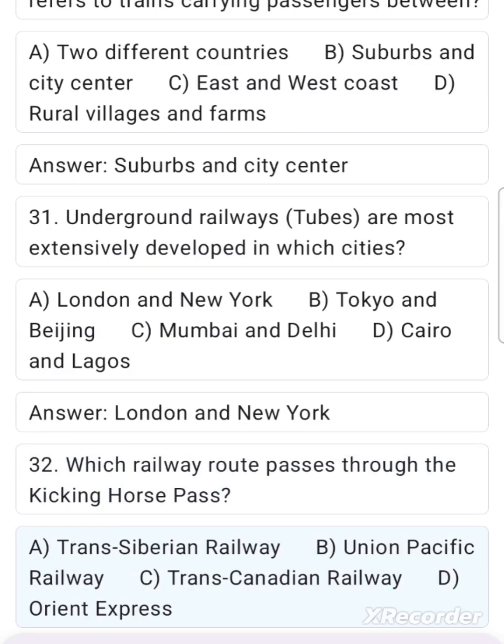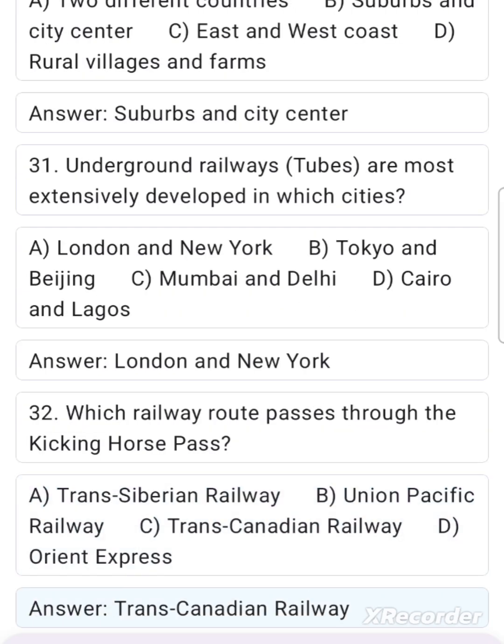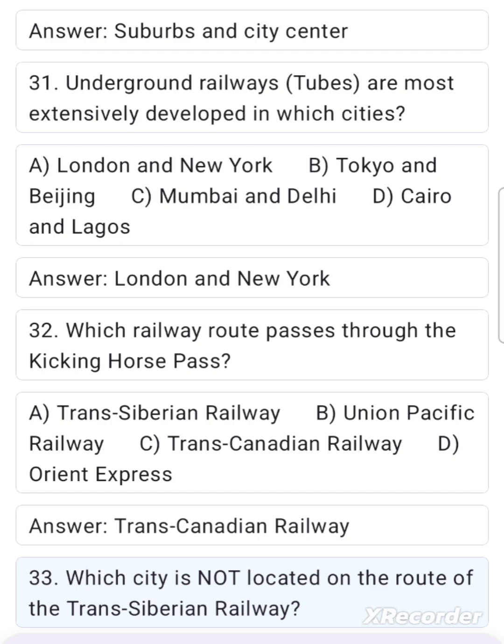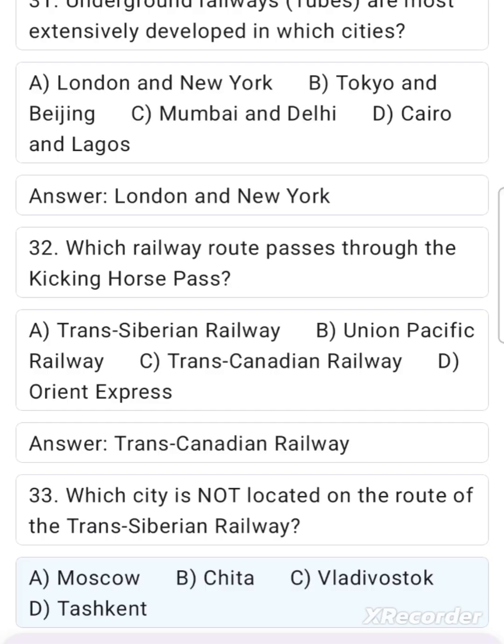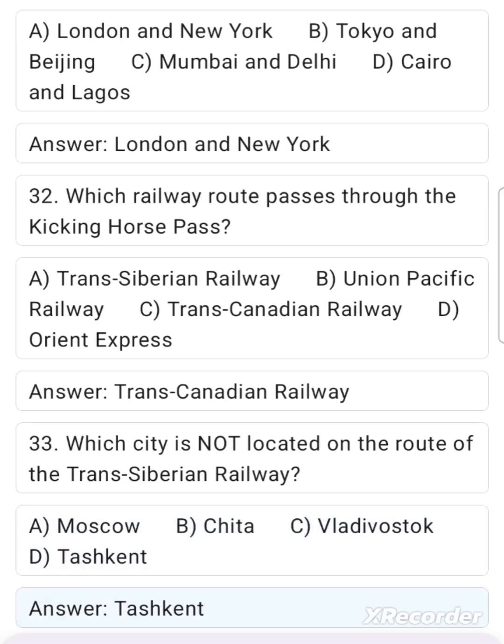A. Trans-Siberian Railway. B. Union Pacific Railway. C. Trans-Canadian Railway. D. Orient Express. Answer: Trans-Canadian Railway. 33. Which city is not located on the route of the Trans-Siberian Railway? A. Moscow. B. Chita. C. Vladivostok. D. Tashkent. Answer: Tashkent.